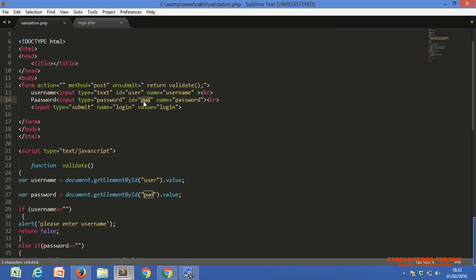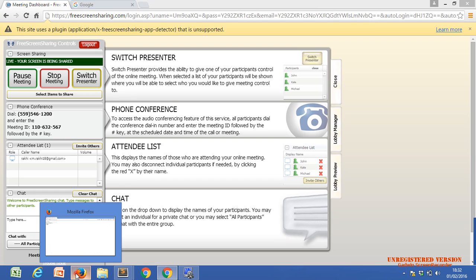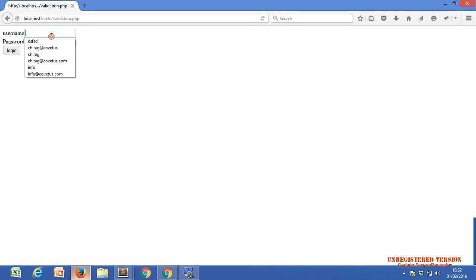So with the help of ID, every HTML tag can have the ID property. With the help of ID, we identify our HTML tag in JavaScript code. We need the value of whatever we have entered, for calculating or for checking whether it is blank or not. So we have to find out the value.